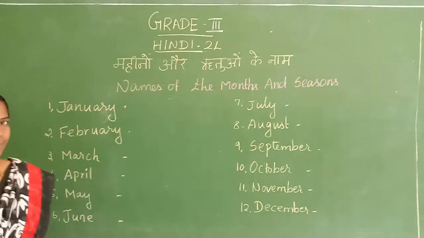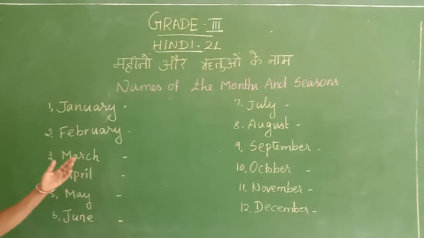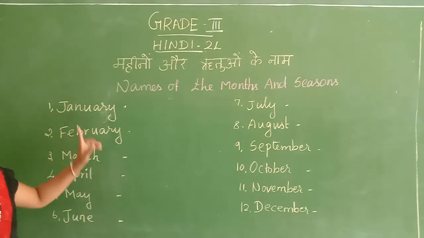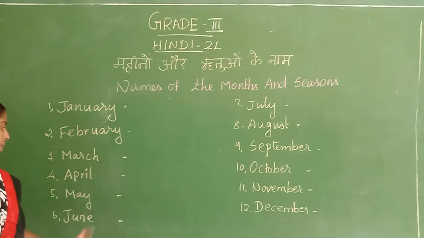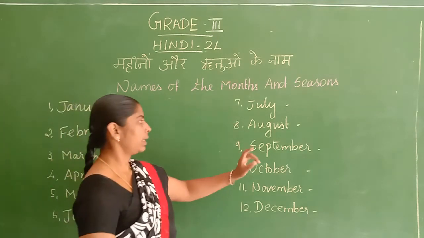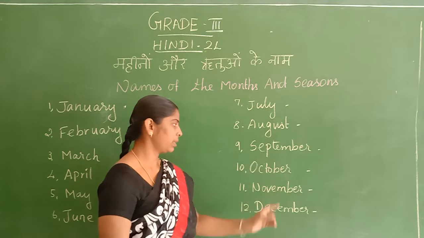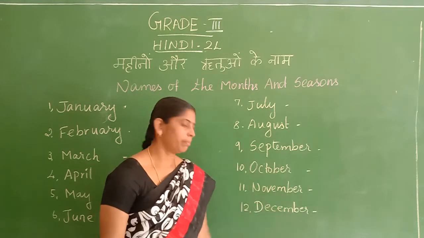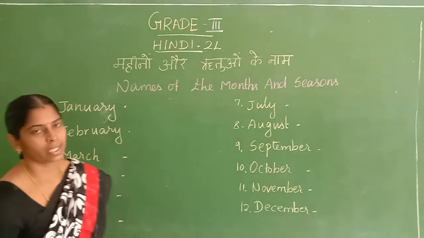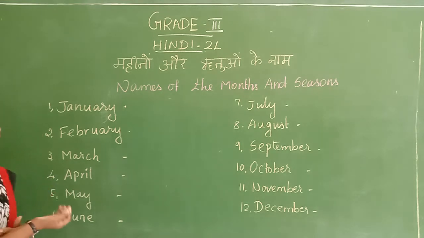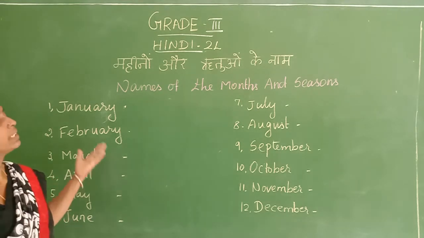Okay, already we know the names of the months: January, February, March, April, May, June, July, August, September, October, November, and December. Okay, children, now we want to see the names of the months in Hindi.